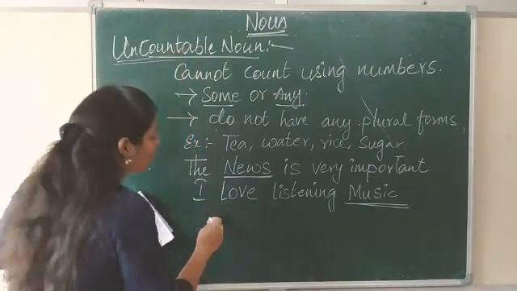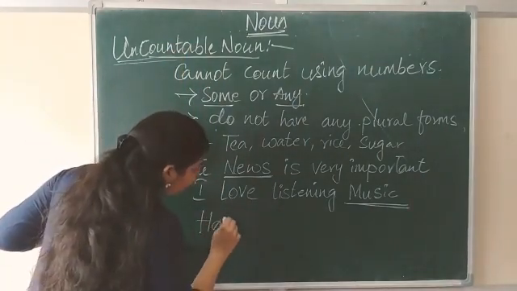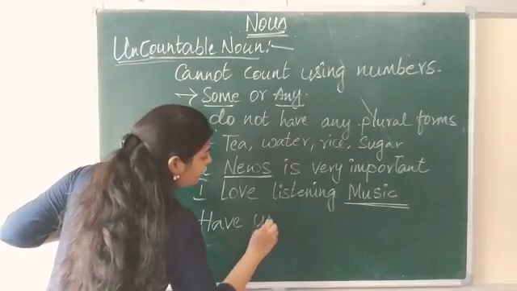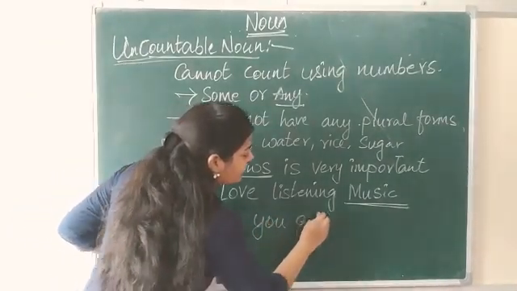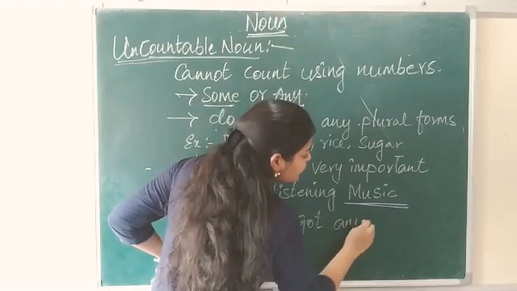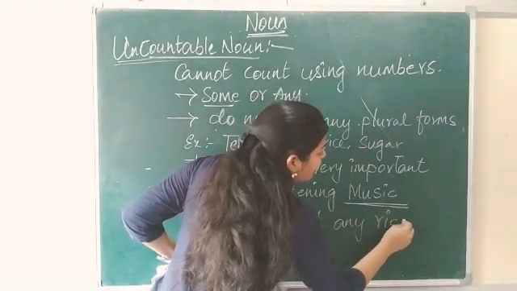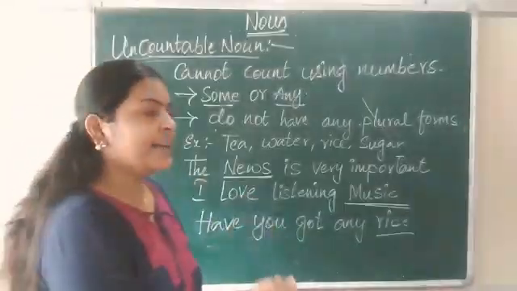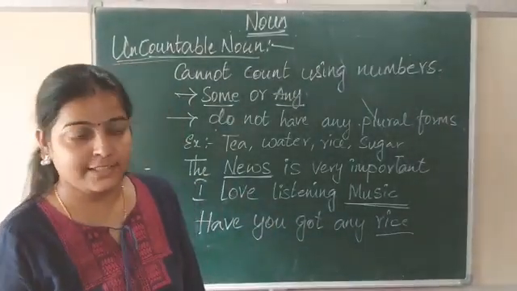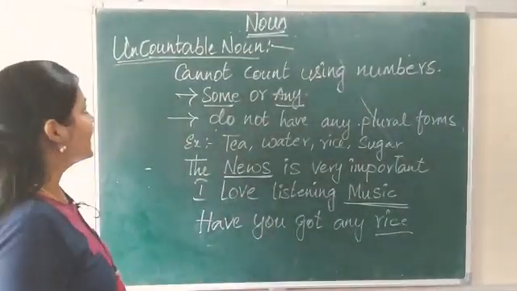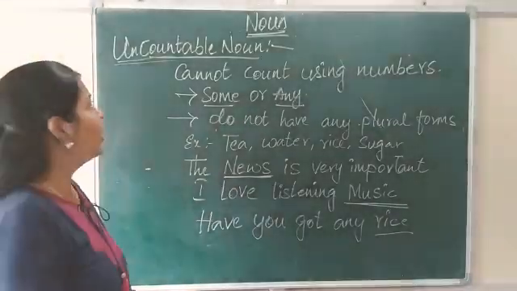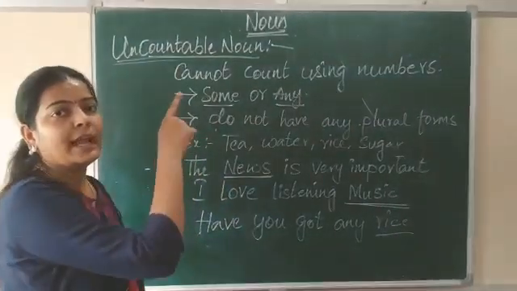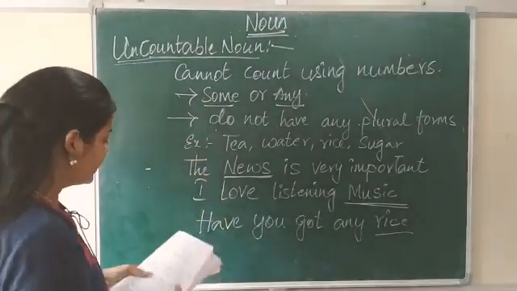And, have you got any rice? Rice. Here again, rice. I have told you that rice we cannot count, only rice grains. Yes? So rice is an uncountable noun. Hope you all understood this about countable and uncountable nouns.